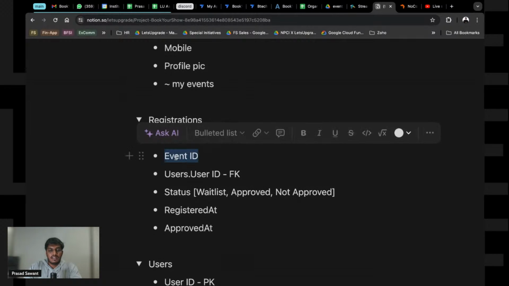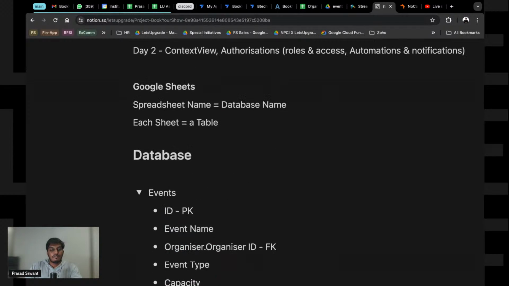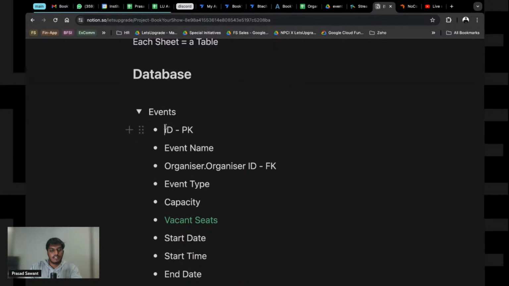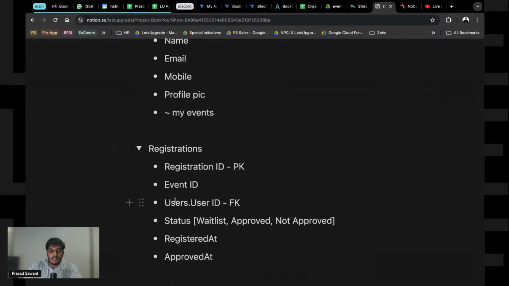And similarly, event ID will have to be referred to this events part, where we did mention that this is now going to become an event ID and a primary key, and that is referred here in registration. So this will become a foreign key, and this will now become events.event_id.